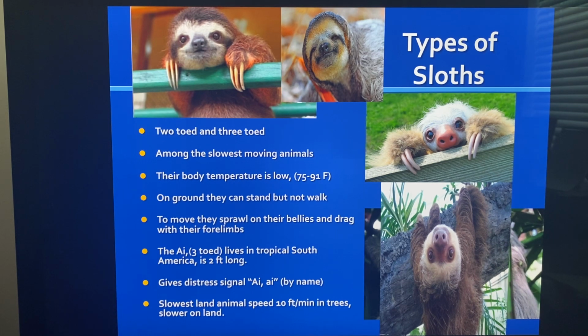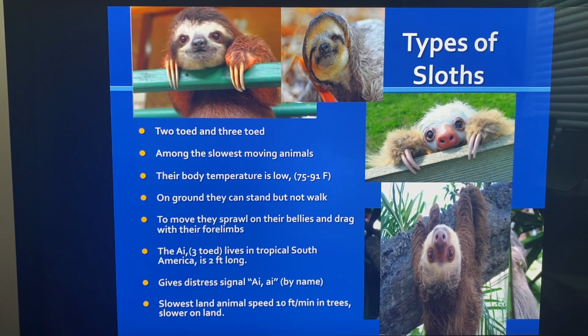Types of sloths. We have two types, the two-toed and the three-toed. Here's three toes and here's two toes. And they're among the slowest moving animals. Their body temperature is very low. Body temperature can get down to 75 degrees Fahrenheit, between 75 and 91, a lot lower than ours. On the ground, they can stand, but they can't walk on the ground.